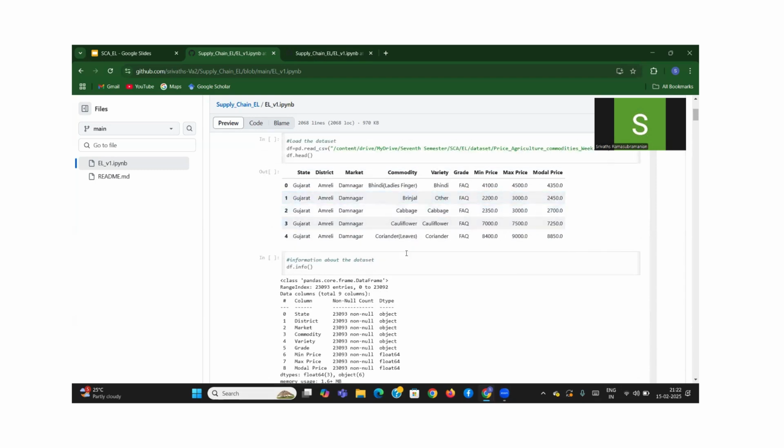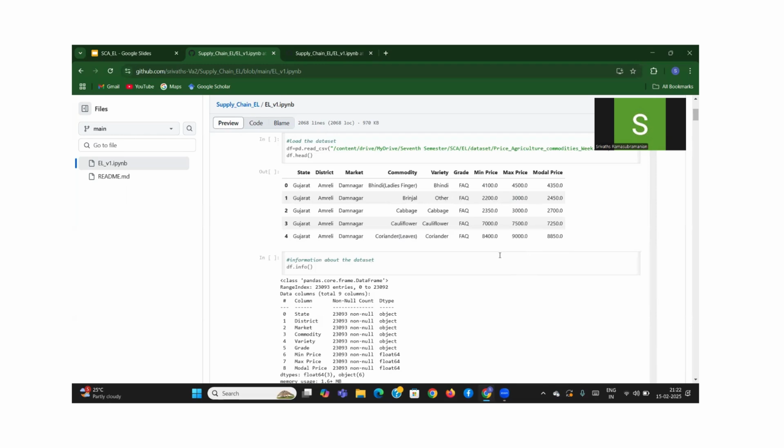So what this gives you is an idea of, in a certain market, in a certain district, and in a certain state, what commodities are sold, and all the price statistics for a certain commodity. And this is aggregated across all markets in a certain district, further aggregated over all districts in a certain state, further aggregated over all states in India.